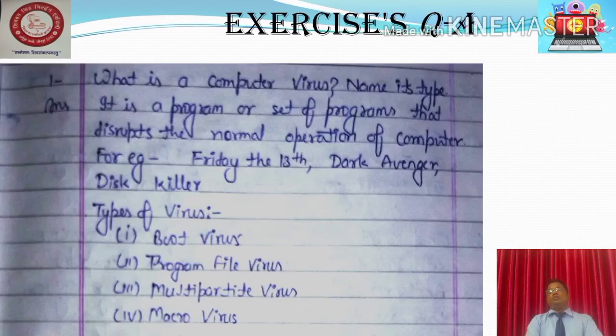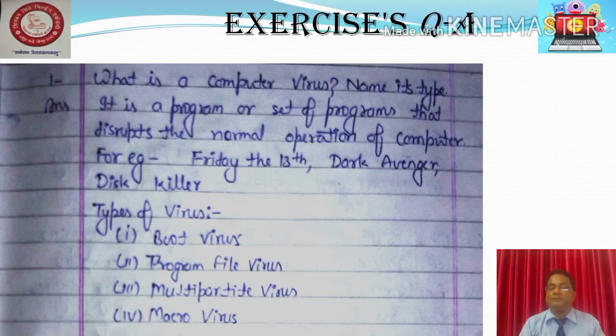Now it's time to answer the following questions. The questions are written there, and the answers are also written there. The question is, what is a computer virus? Name its types. It's a program or set of programs that disturb the normal operation of a computer. For example, Friday the 13th, Dark Avenger, Disk Killer.